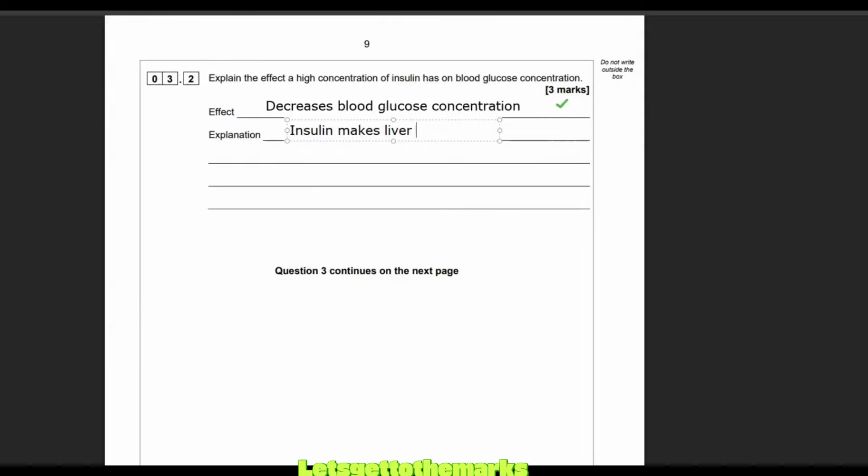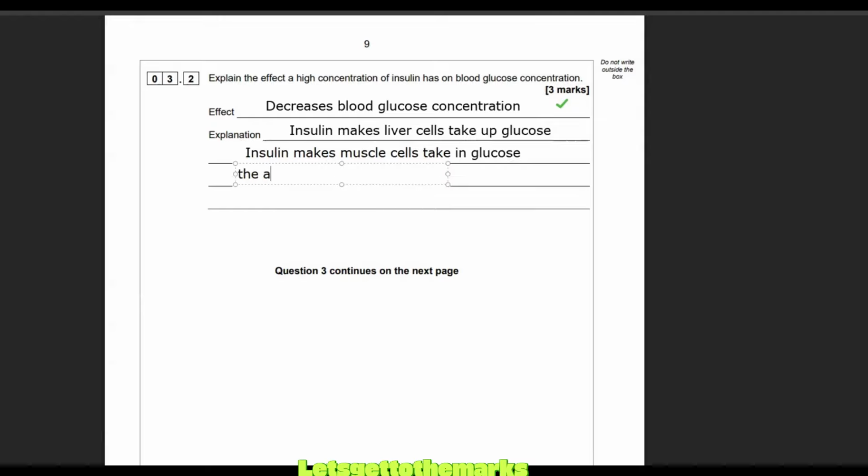So insulin makes liver cells take up glucose. It actually increases their permeability to glucose, allows the glucose to come in through special gated proteins. But we're just going to say that the liver takes in glucose. We could also say insulin makes muscle cells take in glucose. So obviously, if the glucose has moved into the muscles and the liver, then the amount of glucose in the blood will be lower. So it's taking the glucose out of the blood and putting it into the muscles and the liver.